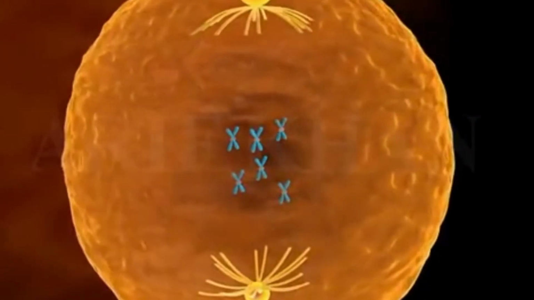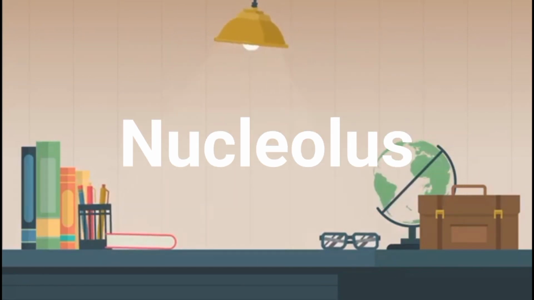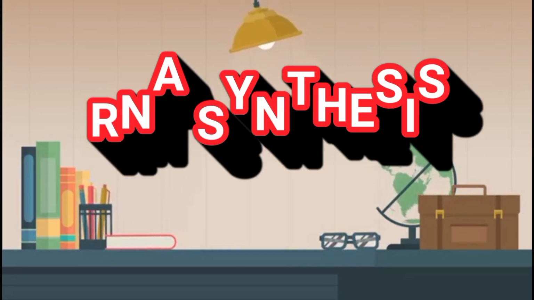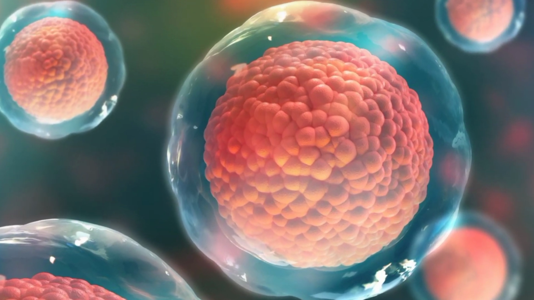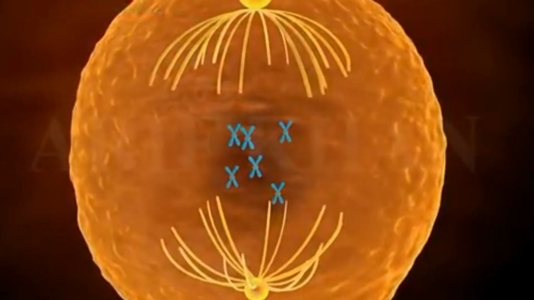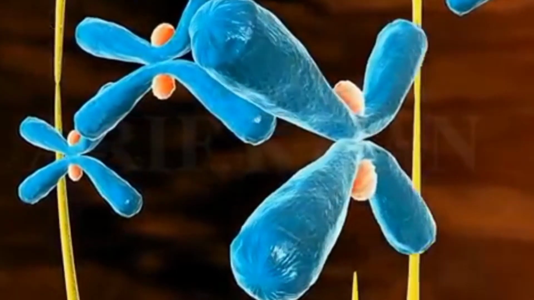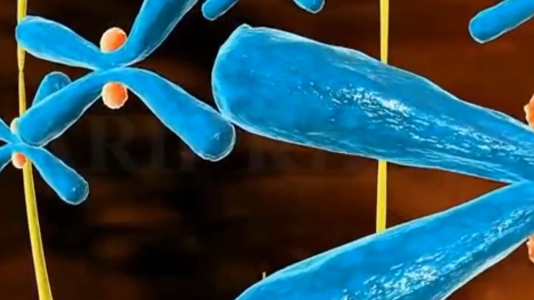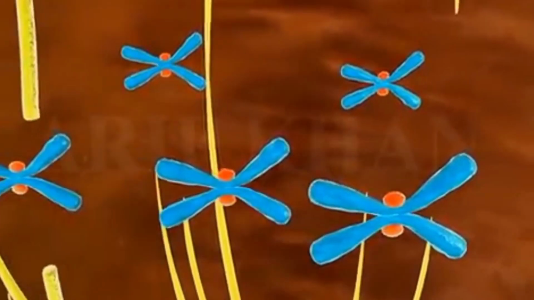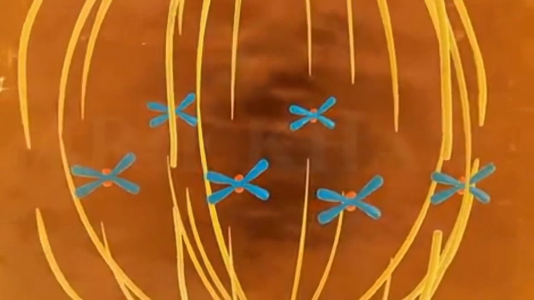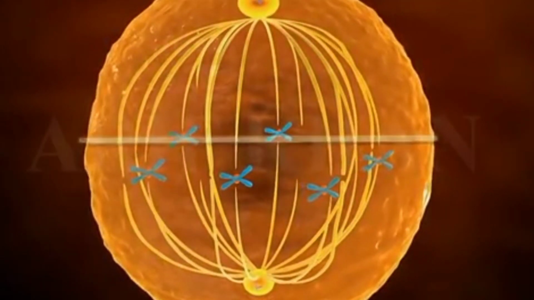Now what is the nucleolus? The nucleolus is the organelle that has the function of RNA synthesis. It starts disappearing. Then the cell enters the second phase, that is metaphase. Now the nuclear membrane completely disappears in this phase, and chromosomes along with their sister chromatids are clearly visible in metaphase, and they are arranged parallel to the equatorial plane or central plane of the cell.